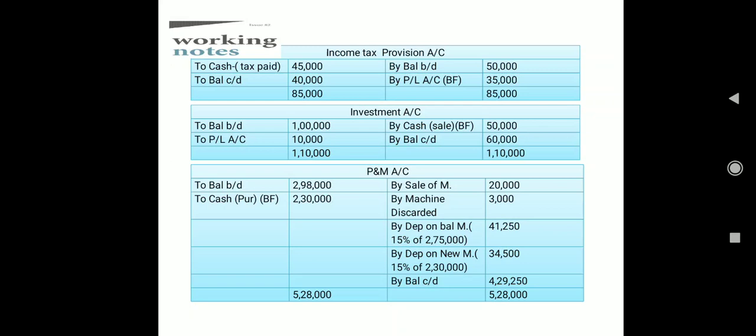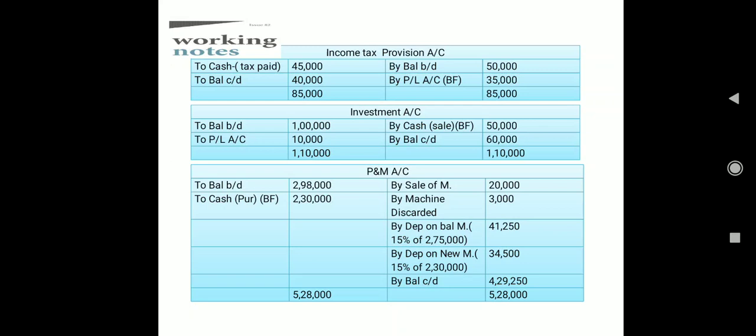And whatever sale we are going to do, if it is a cash sale, then we are going to treat it as a source of fund. So cash sales 50,000 source of fund, and this profit on the sale of investment, as I told earlier also, is going to be your non-fund or non-operating income or gain.